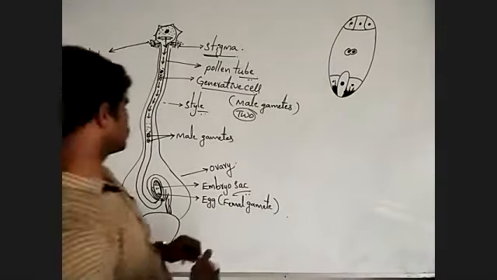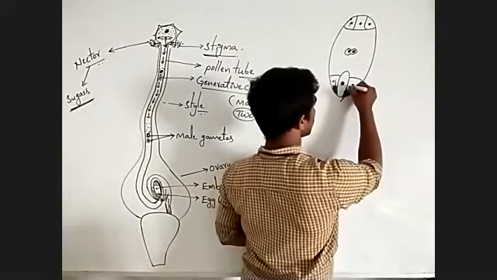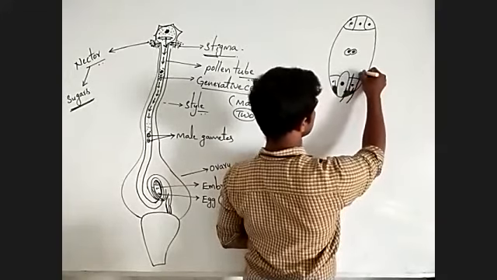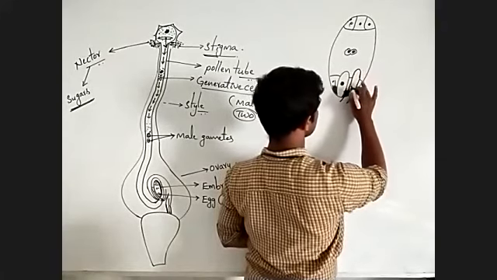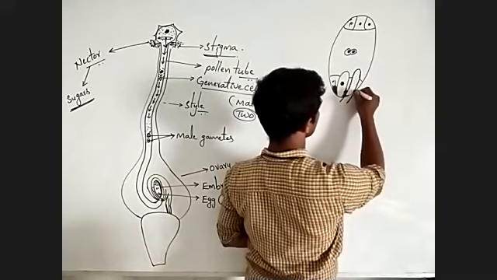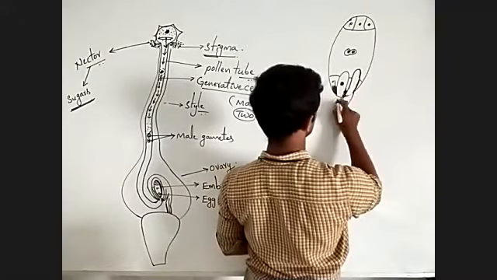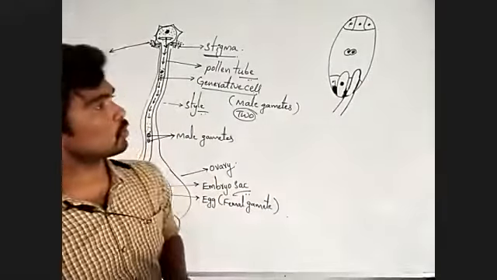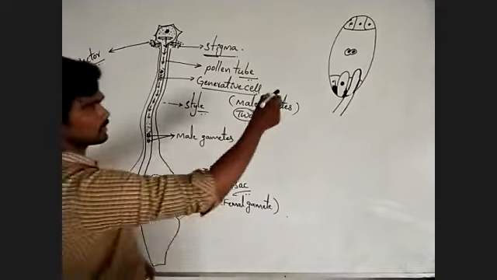Now, what will happen? The pollen tube enters the embryo sac by destroying one of the synergids.